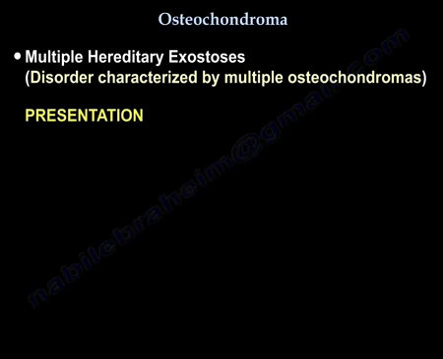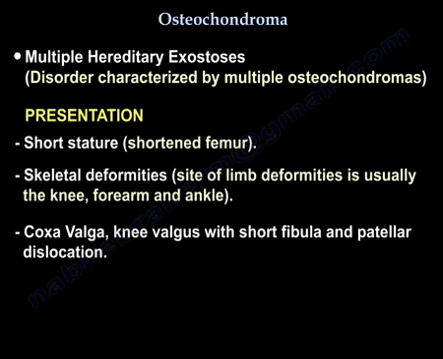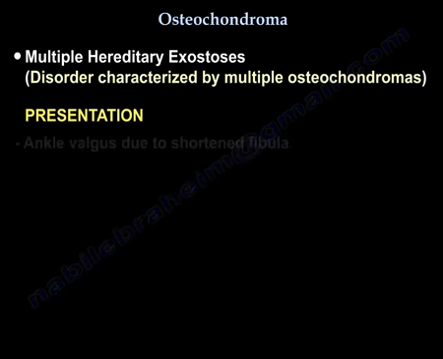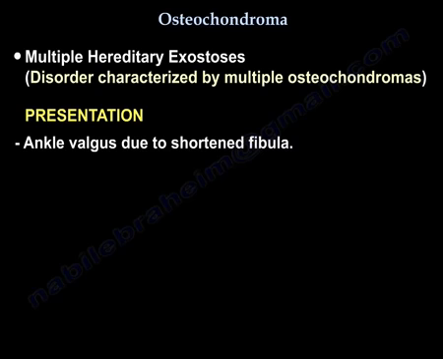Presentation of multiple hereditary exostosis: short stature, then skeletal deformities. The sites of limb deformities are usually the knee, the forearm, and the ankle. You can find coxa valga, knee valgus, with short fibula and patella dislocation. You can also find ankle valgus due to short fibula. You can also find short femur.